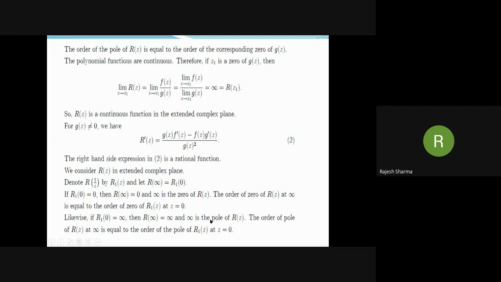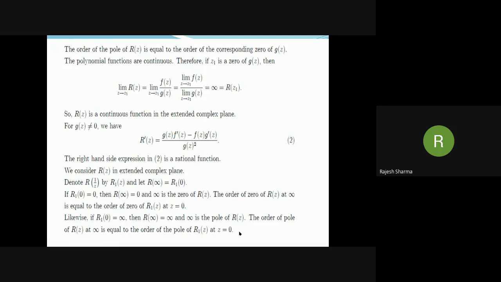And in this case, infinity is the pole of R(z). And the order of pole of R(z) at infinity is equal to the order of pole of R1(z) at z equal to 0. So a rational function has both zeros and poles. Also, it is continuous in the extended complex plane. The derivative of a rational function is a rational function. And every rational function is analytic in the complement of the set of zeros of the denominator.